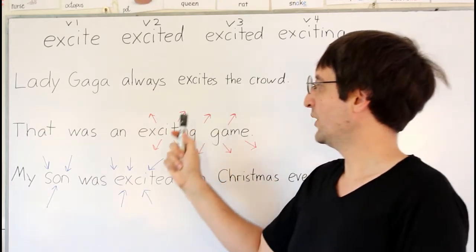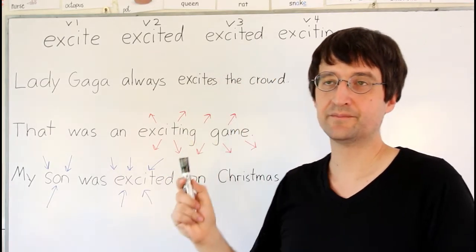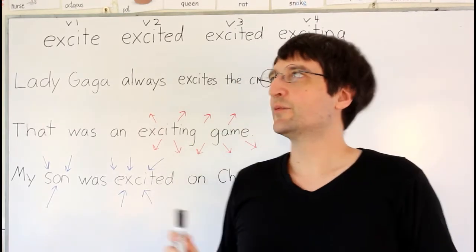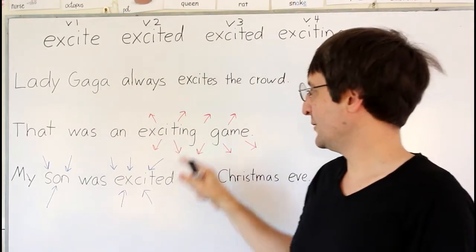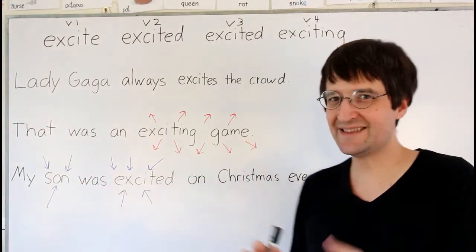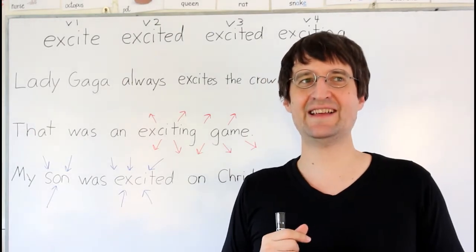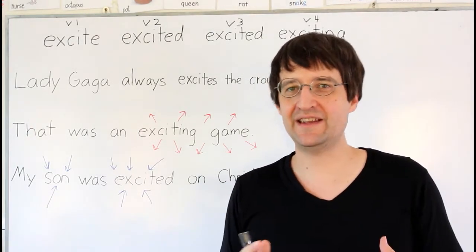Now, when you use the verb 4, these are verb forms, and even though this is being used as an adjective to talk about game, it still has some verbiness in it. It still has some activity in it.